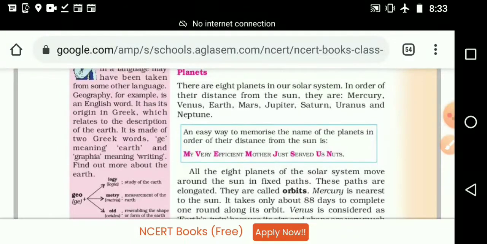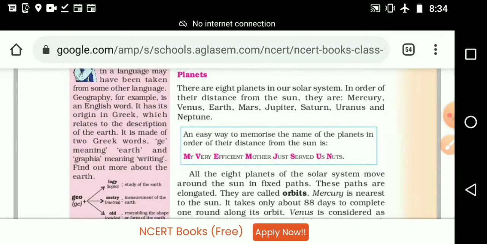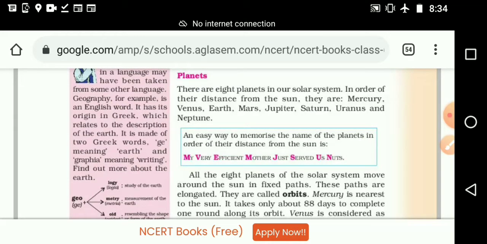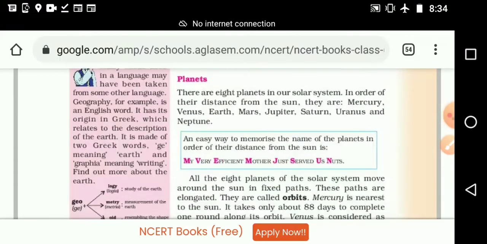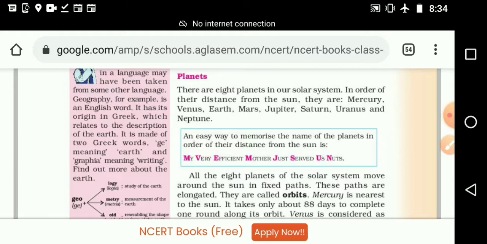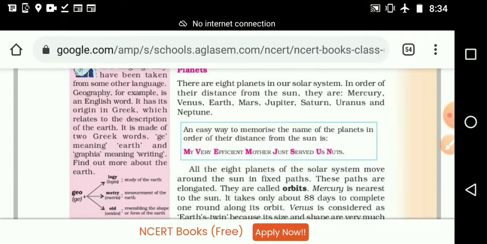I will spell one by one. First one, Mercury, M-E-R-C-U-R-Y, Mercury. Next one, Venus, V-E-N-U-S, Venus. Once again, V-E-N-U-S, Venus. Next, the third one, Earth, E-A-R-T-H, Earth.